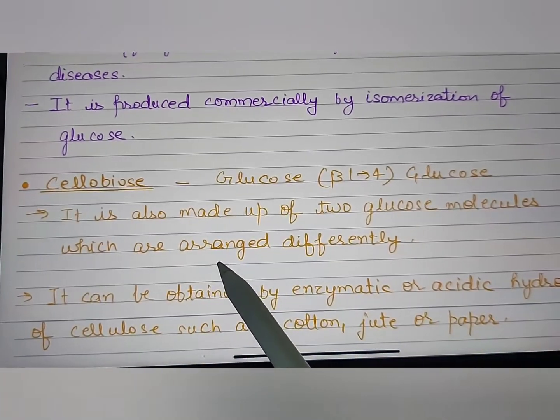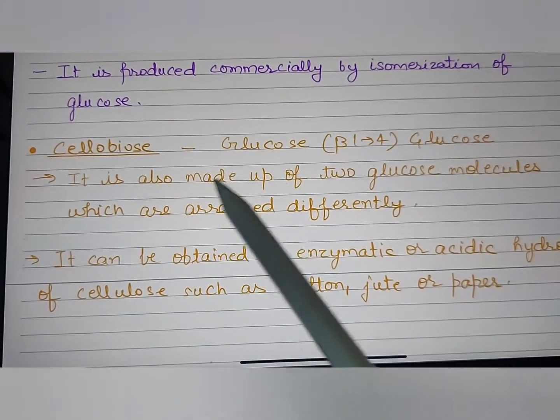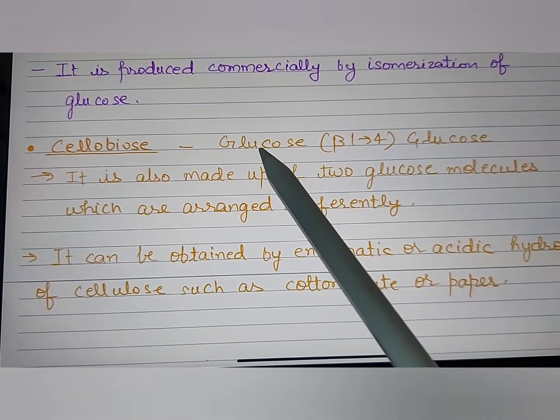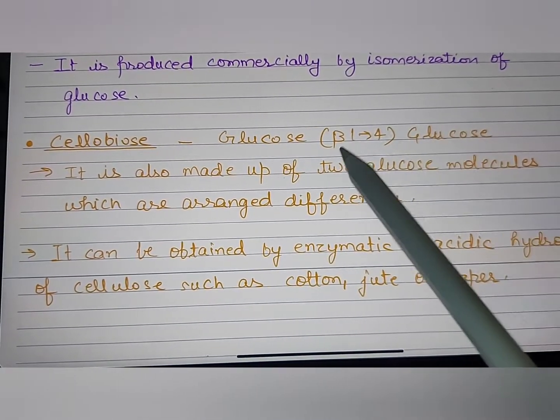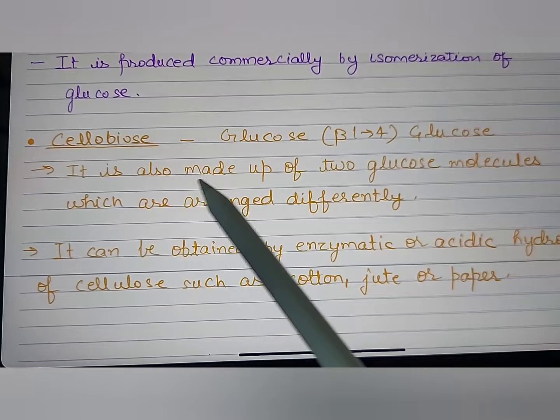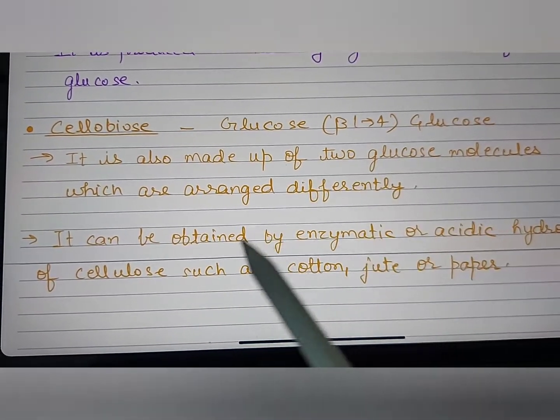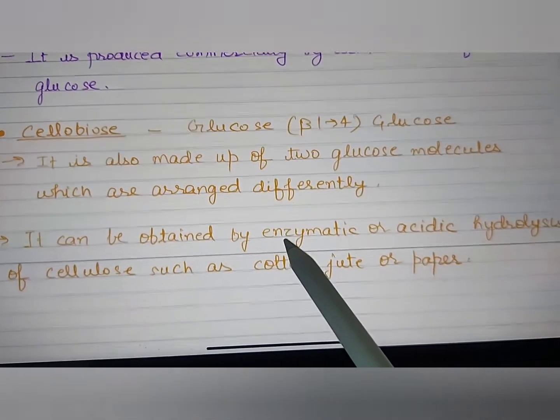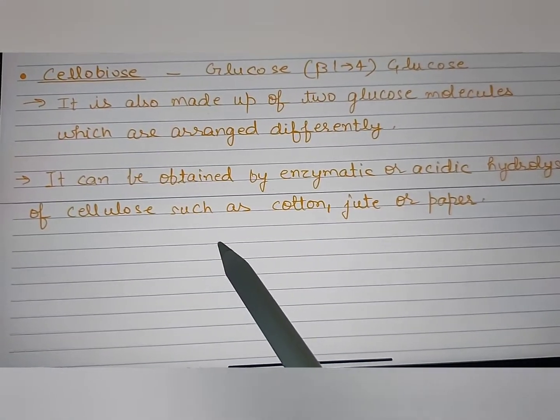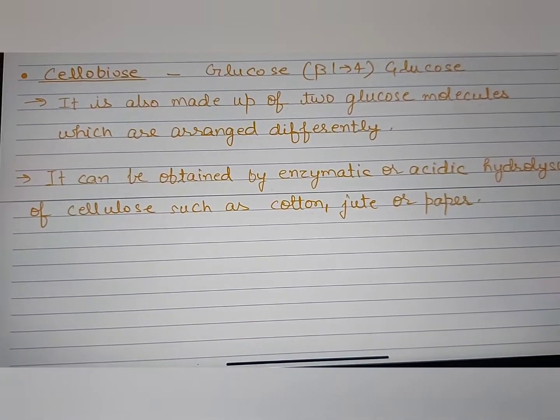Next is cellobiose, and here again the bonding is a bit different. Glucose combines with another glucose with beta 1,4 linkage. It is also made up of two glucose molecules which are arranged differently in some different fashion. It can be obtained by enzymatic or acidic hydrolysis of cellulose such as cotton, jute or paper.